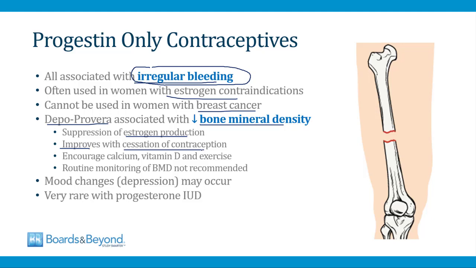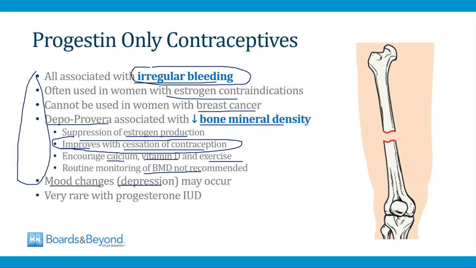And so the current guidelines recommend that in any woman receiving Depo-Provera, you should encourage her to take enough calcium and vitamin D and to get enough weight-bearing exercise. But you don't need to do any routine monitoring of the bone mineral density because, as I said, it's going to improve once she stops taking the contraception. You should also be aware that progestin-only drugs can cause mood changes. In particular, they can cause depression, so you have to use caution when prescribing these drugs in a woman who may already have issues with depression. And then lastly, you should be aware that all of these adverse effects are very rare with progesterone IUDs like the LNG IUD we talked about earlier. There's very minimal systemic absorption of LNG, so these adverse effects are relatively uncommon.